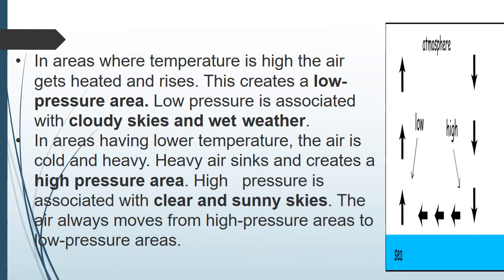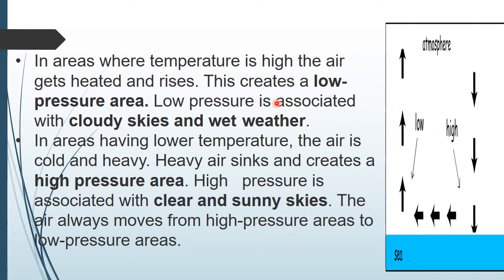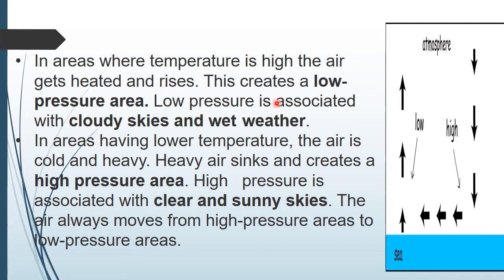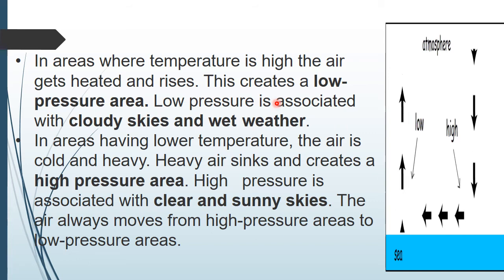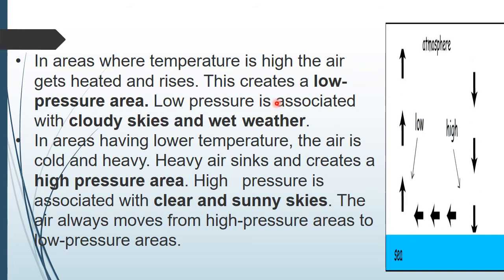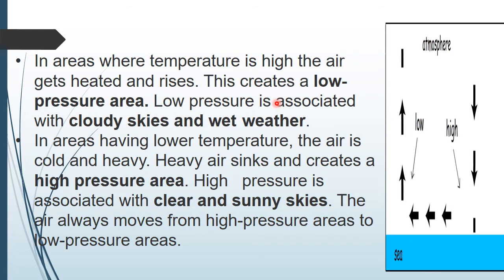Next, we are going to see about low pressure area and high pressure area. First, low pressure area. In areas where the temperature is high, the air gets heated and rises. This creates a low pressure area. The place where temperature is high, because of that the air gets heated and rises. That is called low pressure area.